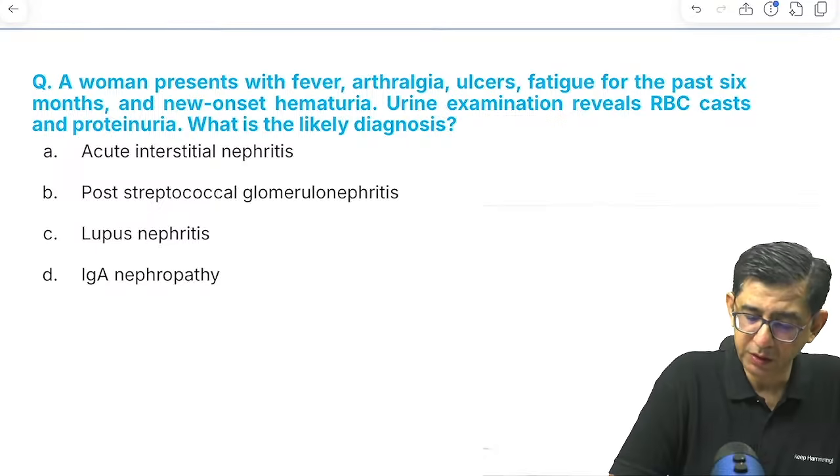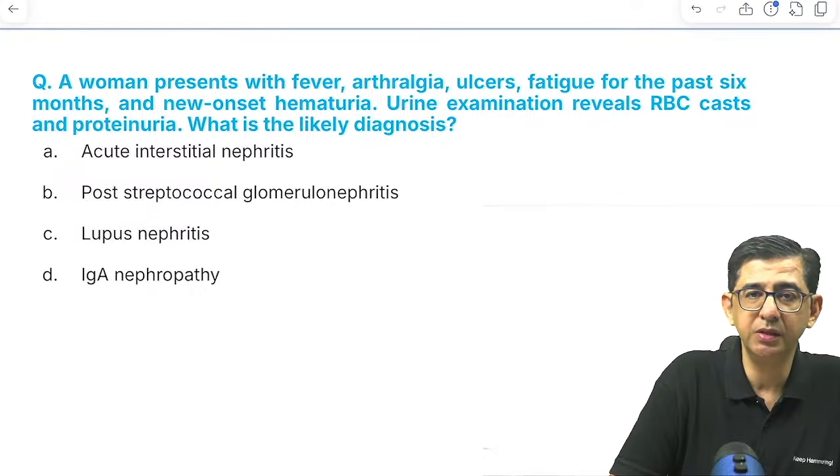Okay. Next is a patient who came with fever, arthralgia, ulcers and fatigue for the past 6 months, and then there's a new onset hematuria.